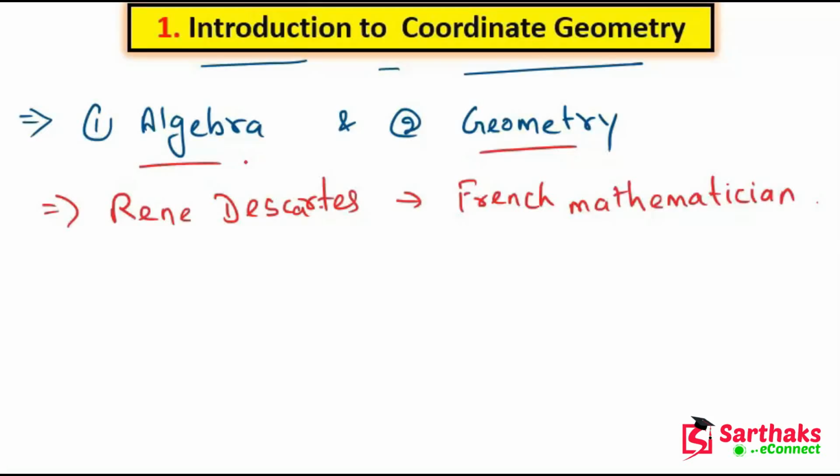So with the help of Rene Descartes, a French mathematician, these two branches were put together for the first time.